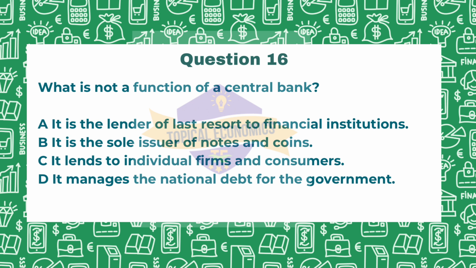Let us look at option D also, that it manages the national debt for the government. Now, central banks often play a role in managing the government's debt, such as issuing government bonds and managing cash flow. So, here option C accurately reflects a function that is not associated with the central banks. So, answer is option C.